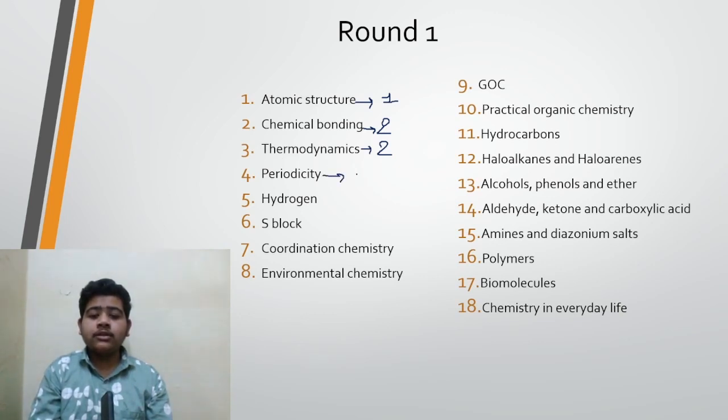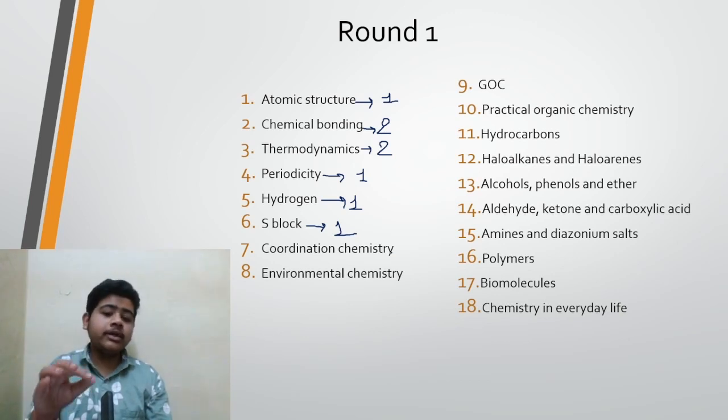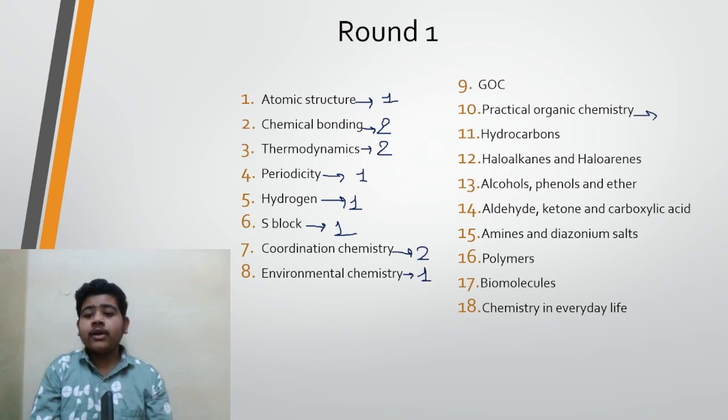Then we have periodicity, and you can expect one question from this. We have hydrogen, and you can expect one question from this chapter also. From S block also you can expect one question. Then we have coordination chemistry. I know it is not so easy a chapter, but it has a great weightage, so you have to complete it in round 1 only. You can expect 2 to 3 to 4 questions, but let's say 2. From environmental chemistry you will get one question, and from practical organic chemistry also you will get one question.